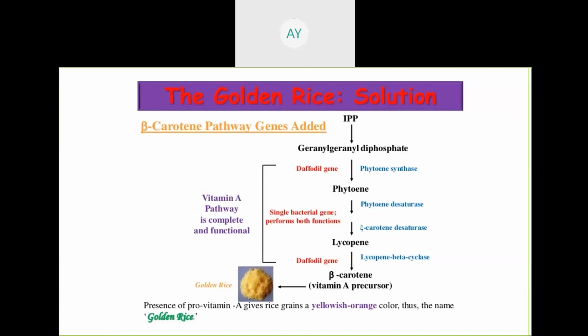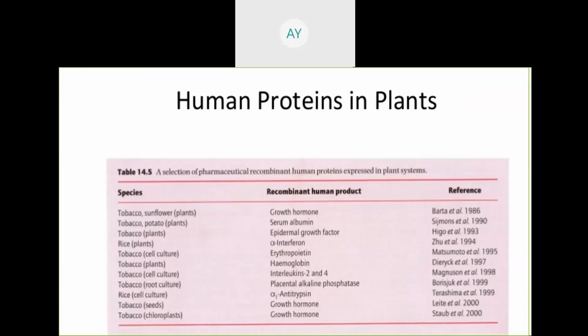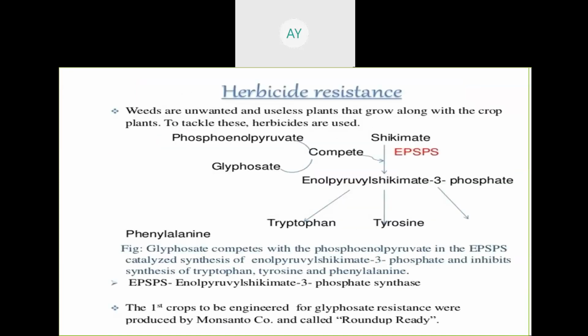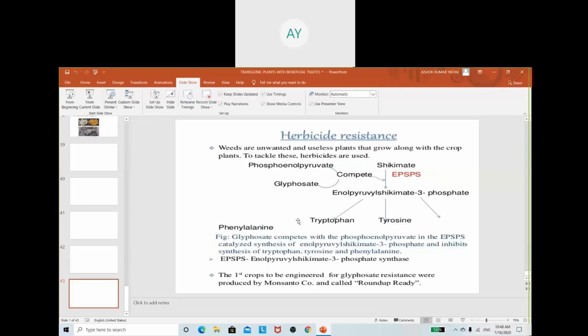you will be ready for the CBSE exam. Okay, so next you can see the human protein you can also produce inside the plant, and next virus resistant protein you can also produce inside the plant. This I am telling again. So these are the different pathways through which we can improve the quality and we can create transgenic crops in the plants.